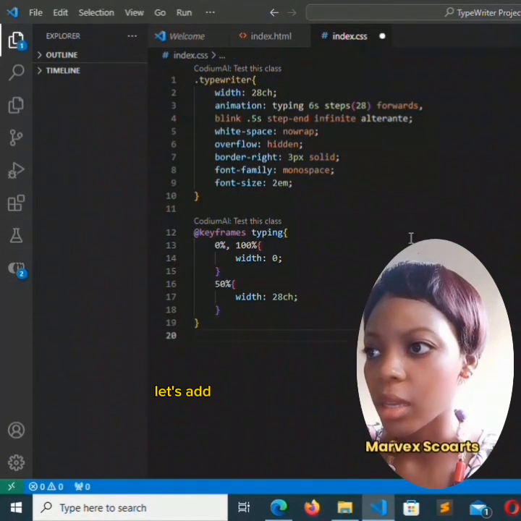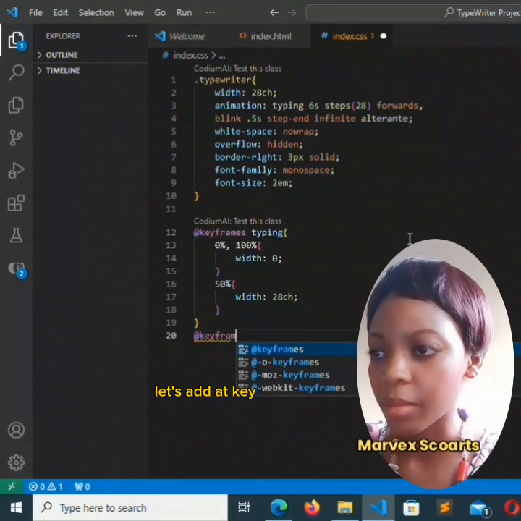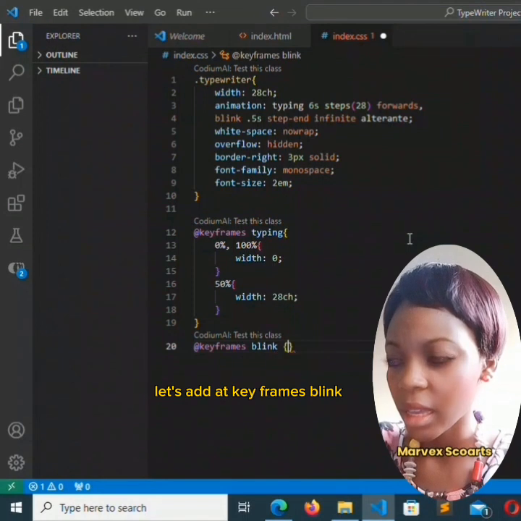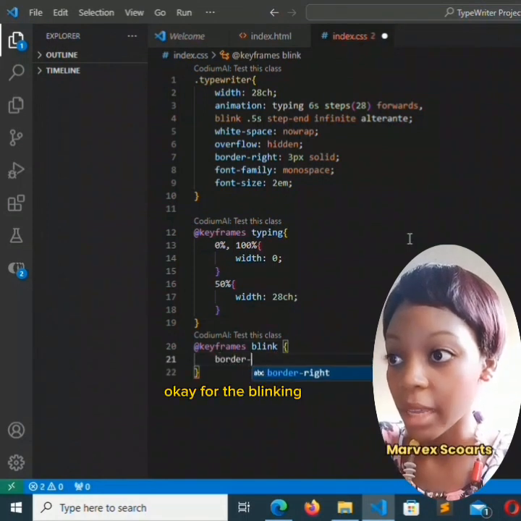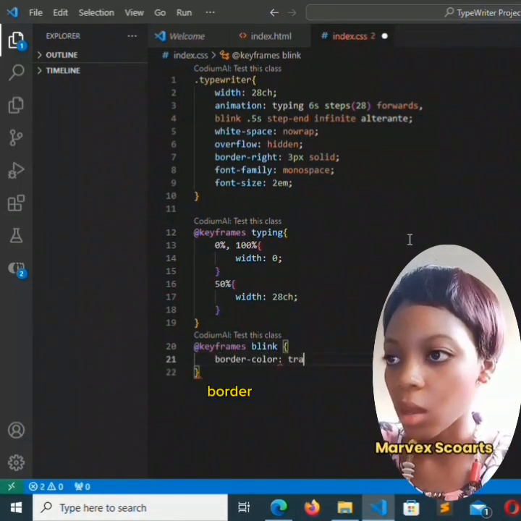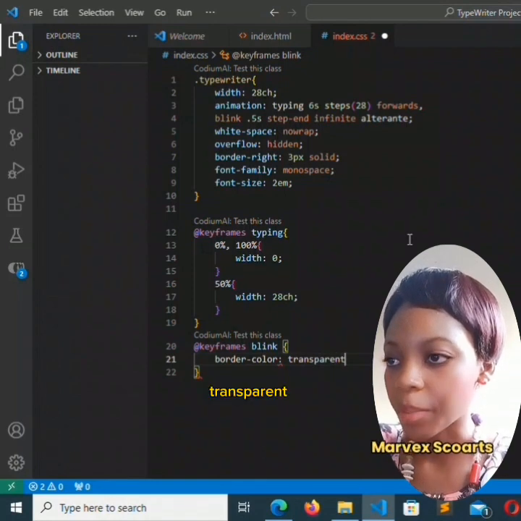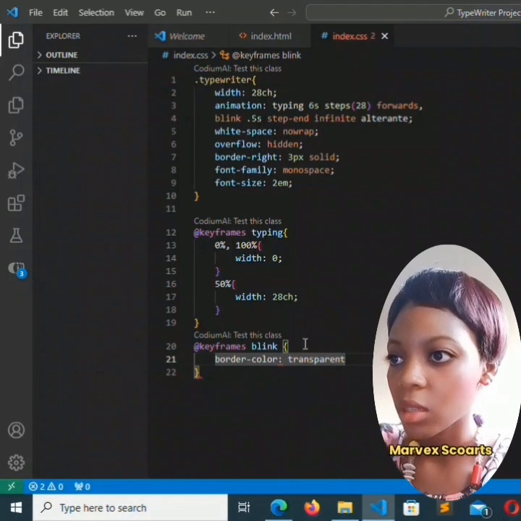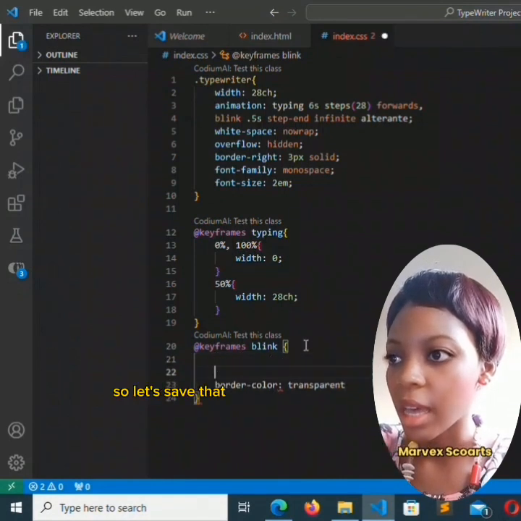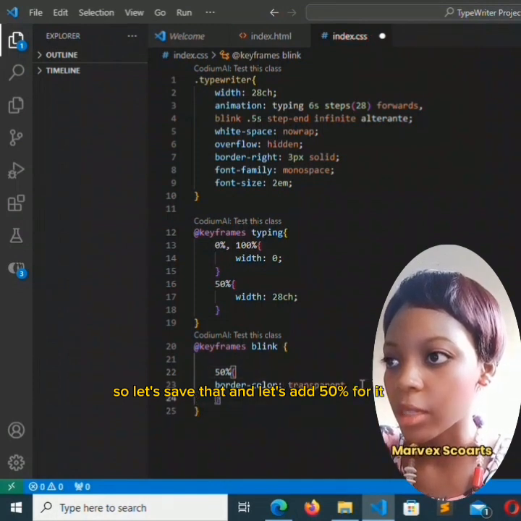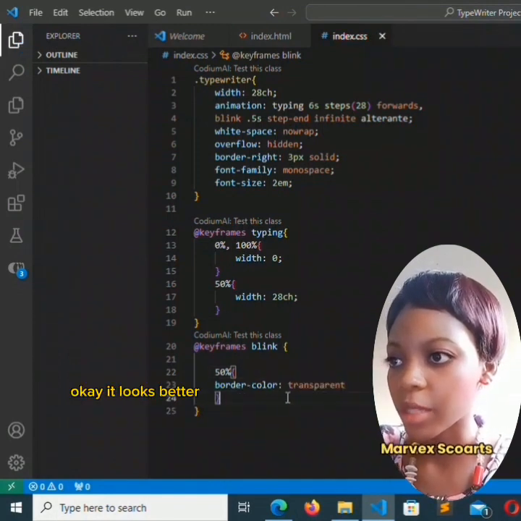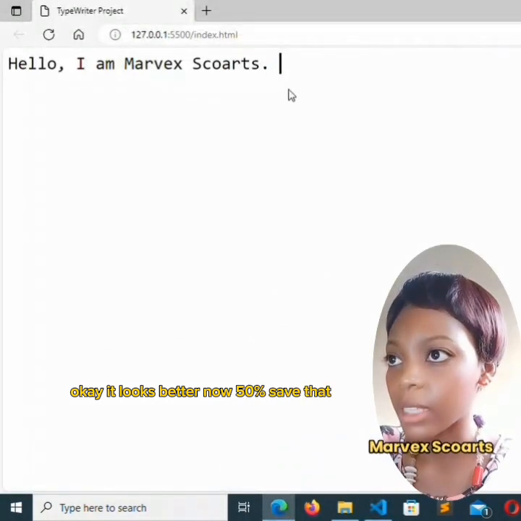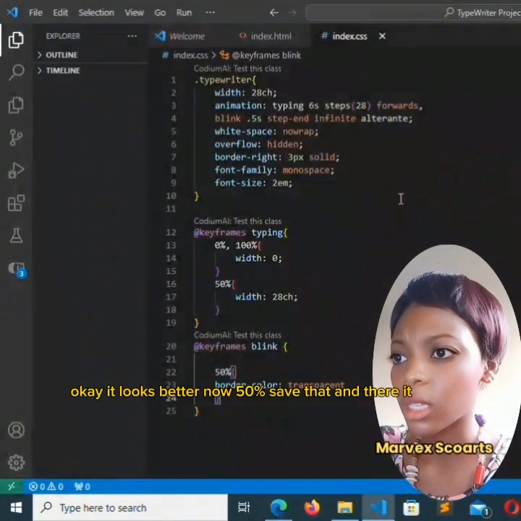Let's add at keyframes blink, okay, for the blinking part. Border color, transparent. There we have it. So let's save that and let's add 50% for it. Okay, it looks better now. 50%, save that, and there it is.